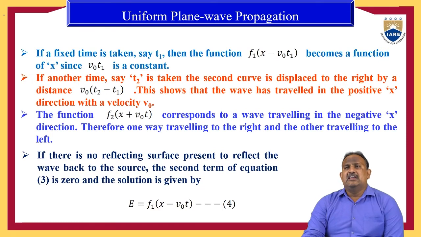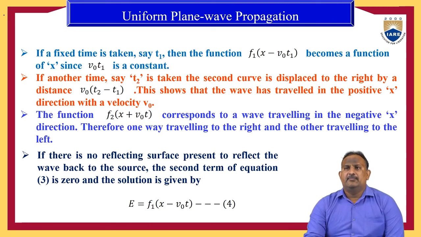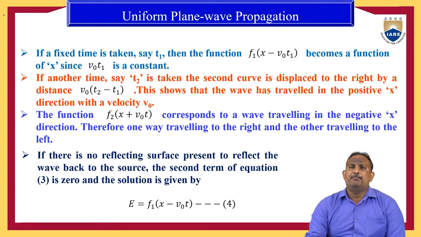So if a fixed time is taken, say t1, then the function F1 of (x minus v naught t1) becomes a function of x, since v naught into t1 is a constant. At another time, let us assume t2, the second curve is displaced to the right side, because F1 of (x minus v naught t) moves towards the right hand side. Therefore it travels along the right hand side with a distance of v naught into (t2 minus t1). This shows that the wave has traveled in the positive x direction with a velocity v naught.